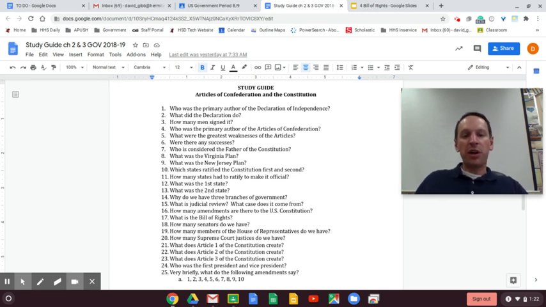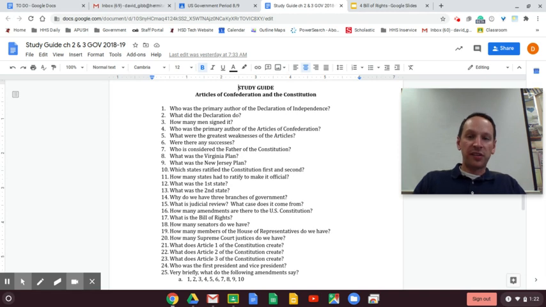Number four, who was the primary author of the Articles of Confederation? Pennsylvania's own John Dickinson. Number five, what were the greatest weaknesses of the Articles of Confederation? The ones that we point out in class are two things. One, the Articles of Confederation did not give the federal government power to tax. And two, it created one branch of government, which was a legislative branch. Therefore, no national system of laws, no executive to take charge when necessary or to enforce the laws. So taxes and only one branch of government. Again, other weaknesses, yes, but as far as the test goes, that's what I would focus on.